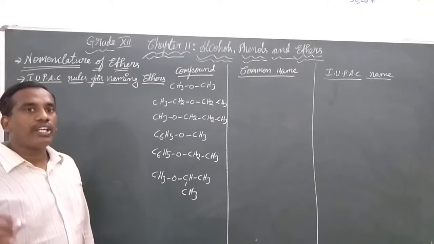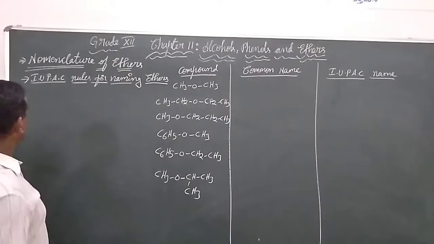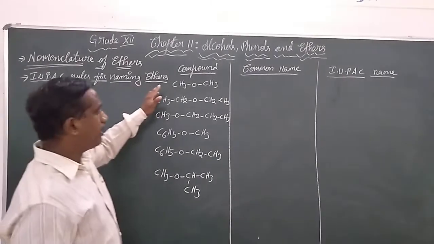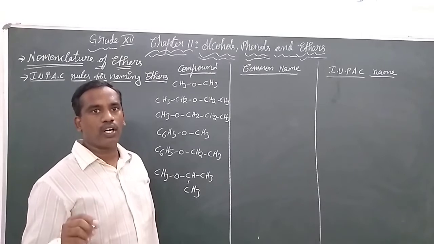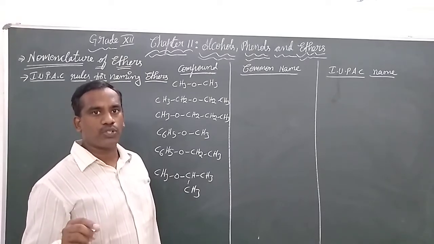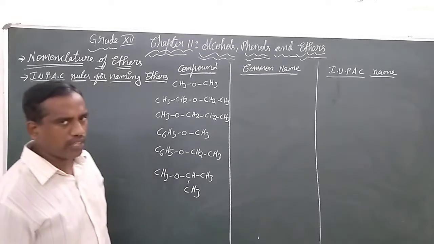We are continuing with the IUPAC rules for the naming of ethers. International Union of Pure and Applied Chemistry, the rules that they have given.